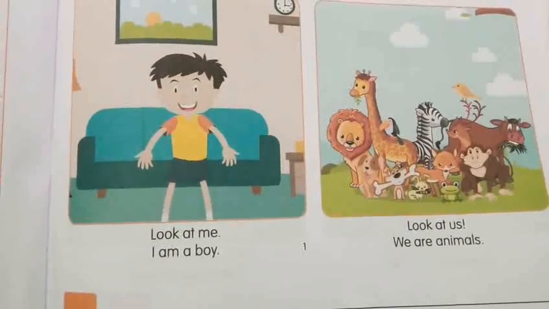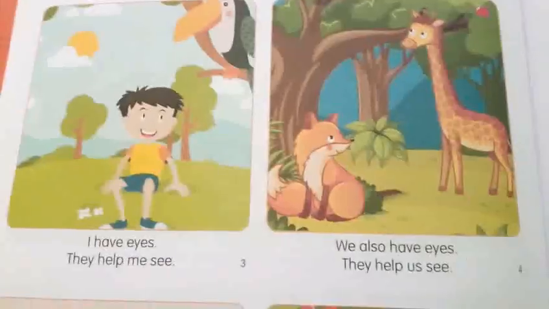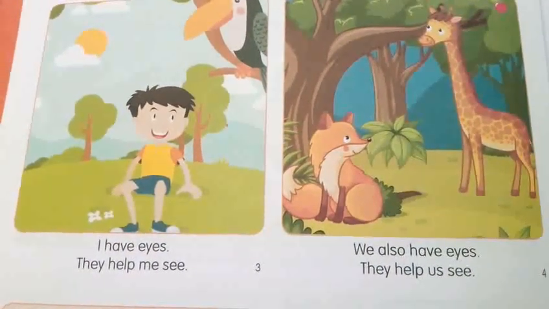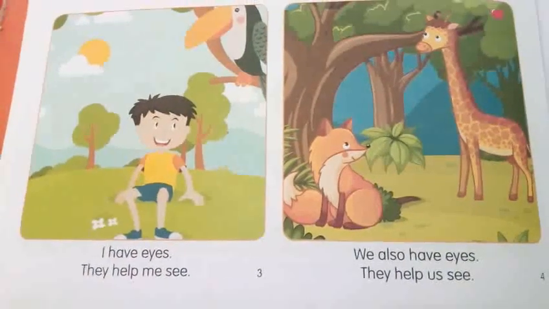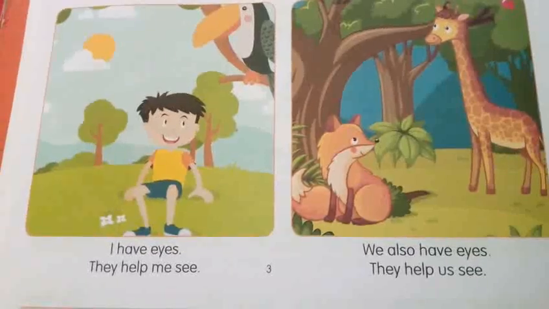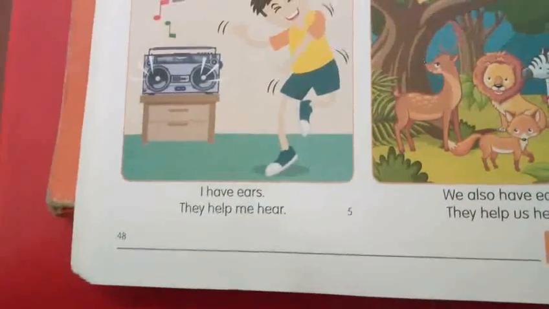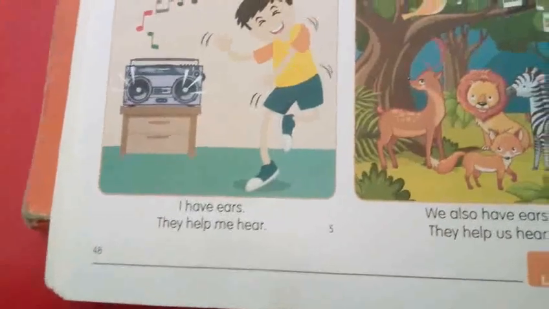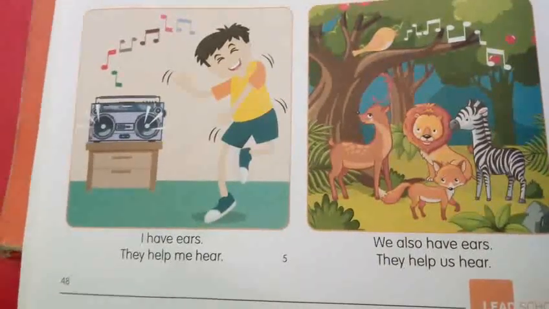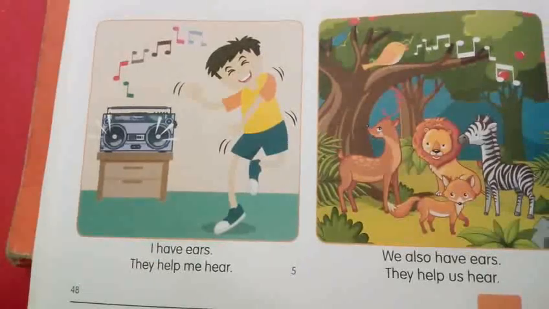Boys and animals, from page number 1 and 2. From this page, what do you have to see? What are the events here? From pages 3 and 4, you will see the boy and animals, right? Then 5 and 6. Boy and animals here. Shall we move to the next page?